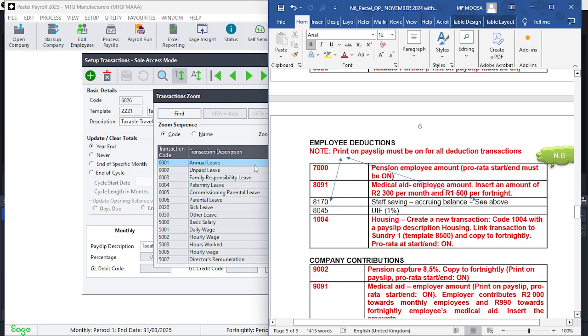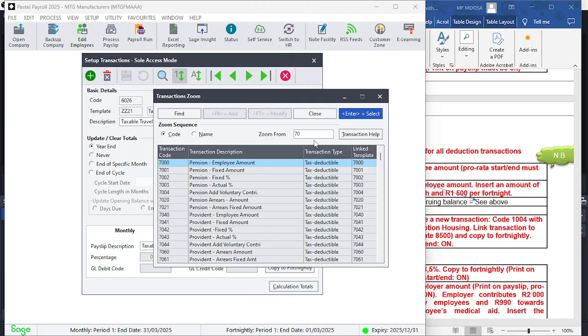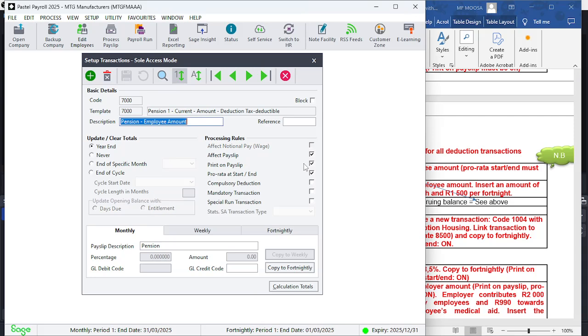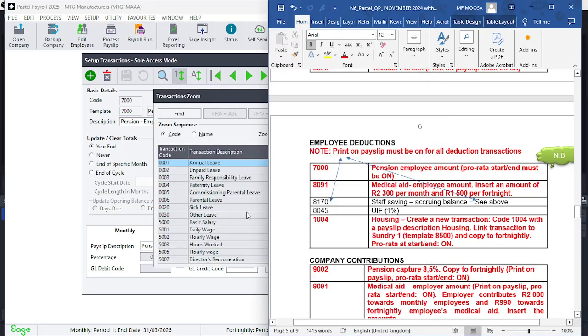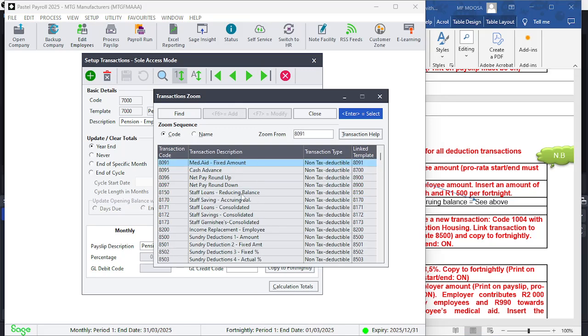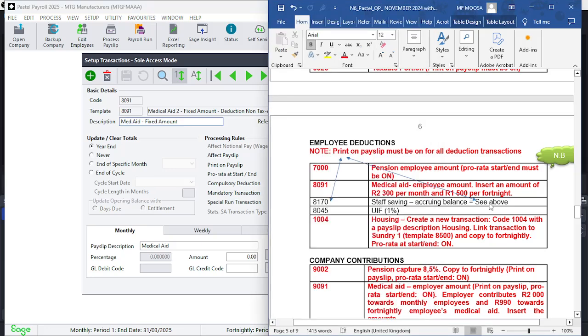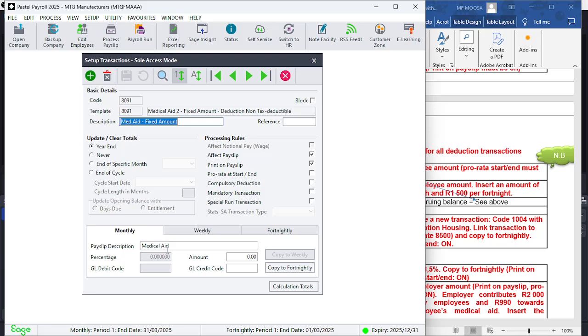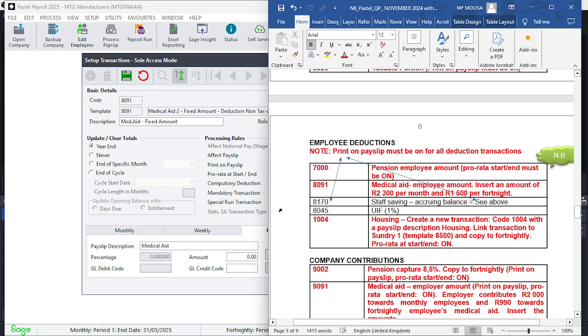Anyway, print on payslip must be on. Here it is 7000. So we're going to start with the first one, 7000. There's 7000. Print on payslip must be on. We're happy with that. Let's go to the next one, which is going to be 8091. And here they say to you that your medical aid employee amount, insert an amount of 2300 per month. We'll enter here 2300, but that is for a monthly person. So we're going to now click the fortnightly. And there we're going to find that for fortnightly it should be 1,500 rand.